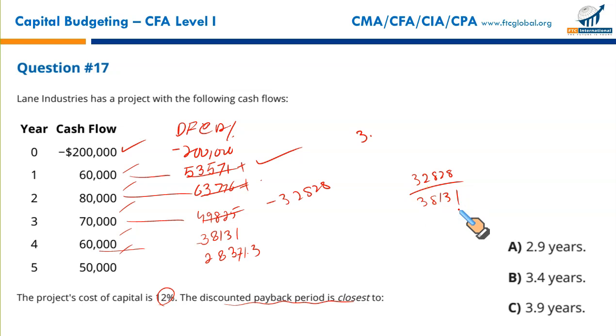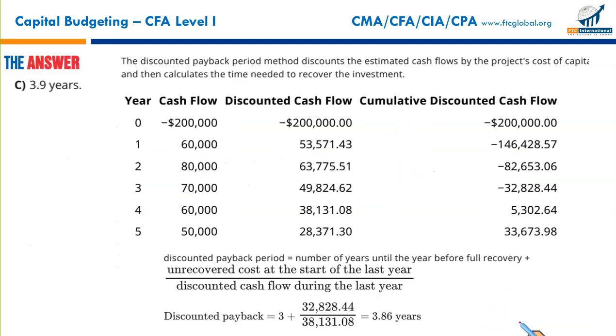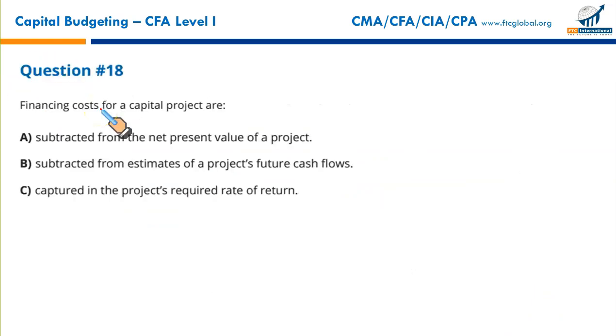It's approximately 0.86, which is rounded off to 3.9. And that's the reason C is your answer, 3.9. This is a simple way to calculate your discounted payback.